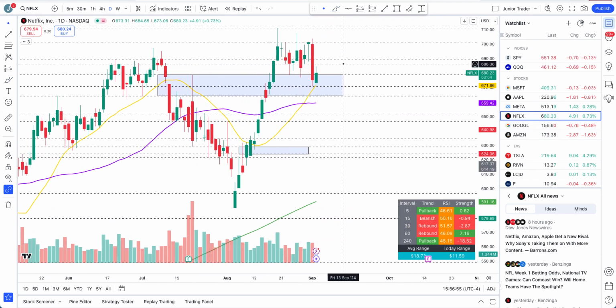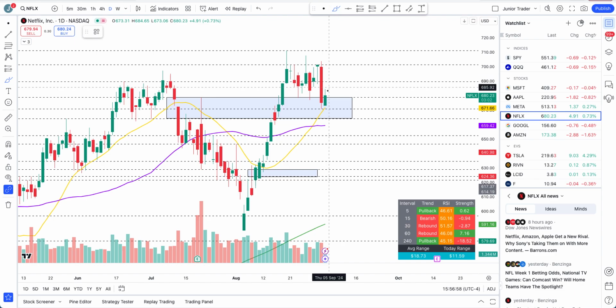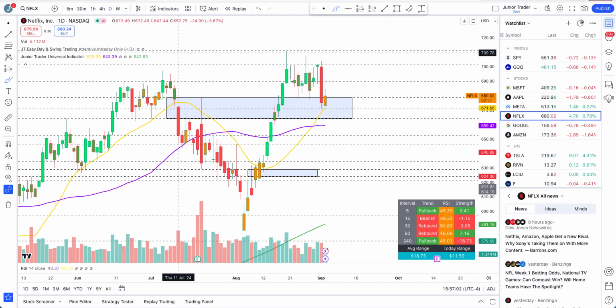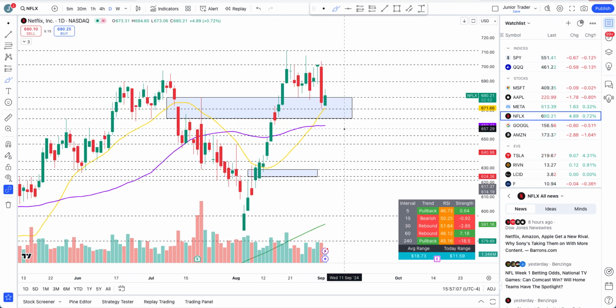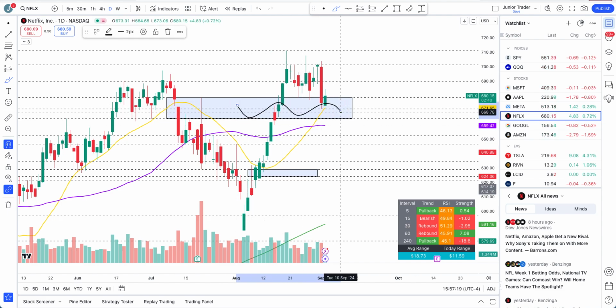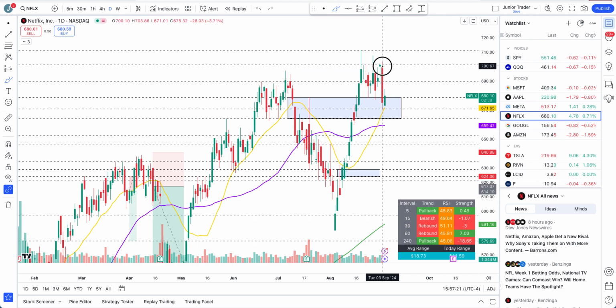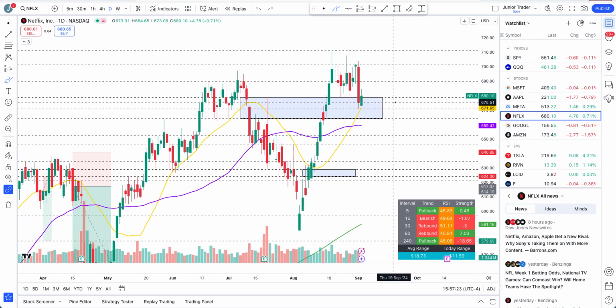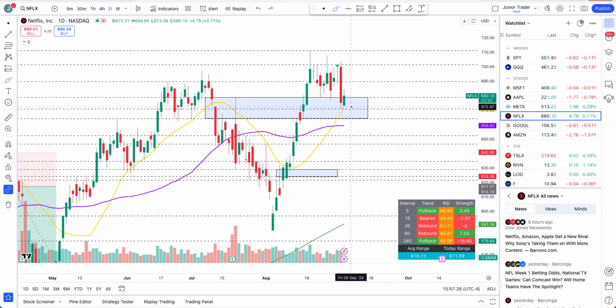Netflix. So Netflix, though trying to find some bounce at 20 days moving average, we did break the structure yesterday though. We are red and negative structure on this right now. So can it continue higher? So here's the thing, it hasn't lost 20 and 50 days moving average. You have, and this blue box is still strong up here. You still have to take it as a cool off though. Yes, structure has changed, but just a little bit, be careful. It's not the time to just blindly short it.